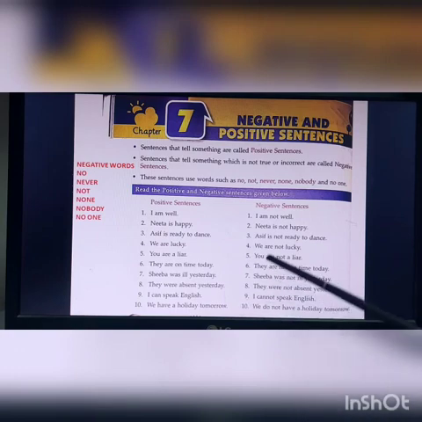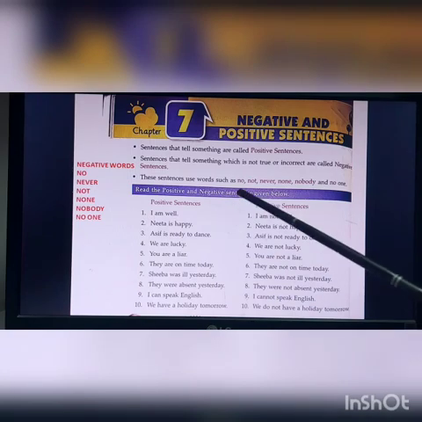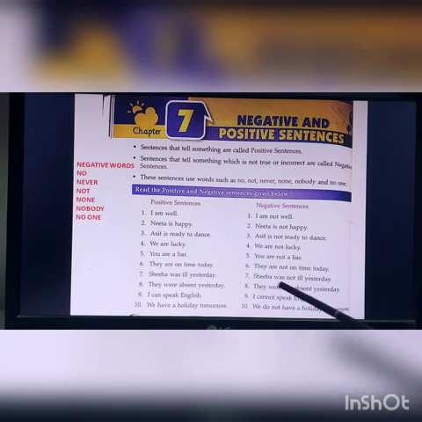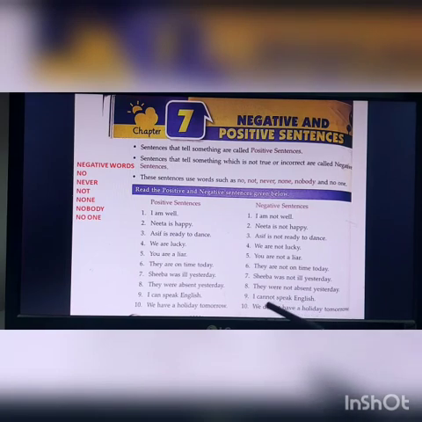So all the negative words. First, underline all the negative words in the negative sentences. Number 1, not. Number 2, not. Number 3, not. Number 4, not. Number 5, not. Number 6, not. Number 7, not. Number 8 also not. Number 9, cannot. Number 10, do not. Okay? You can as well underline the helping verbs.